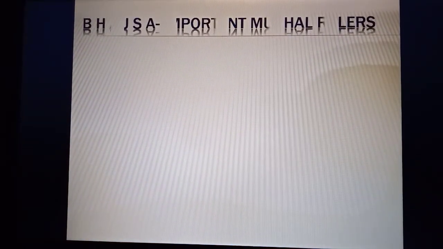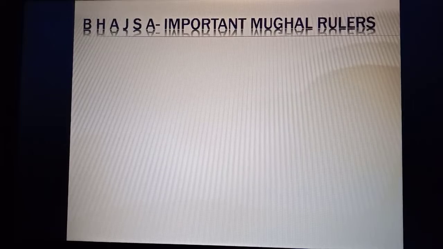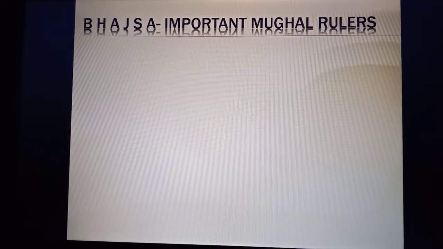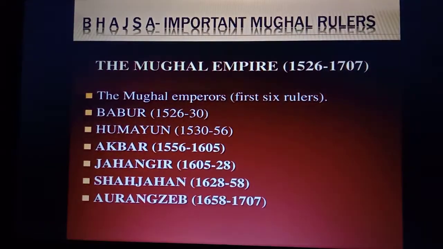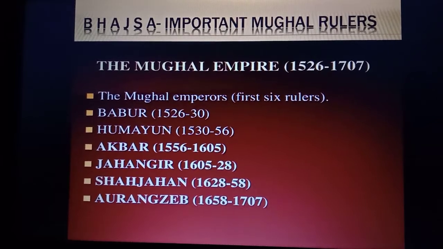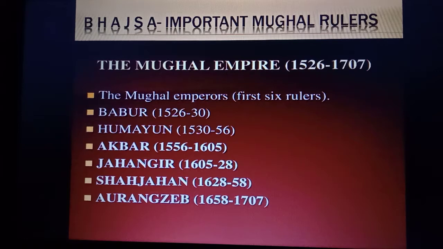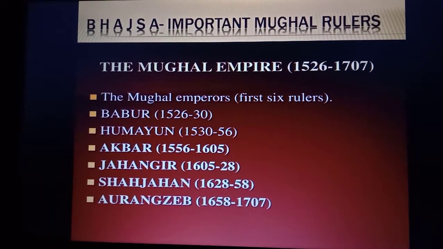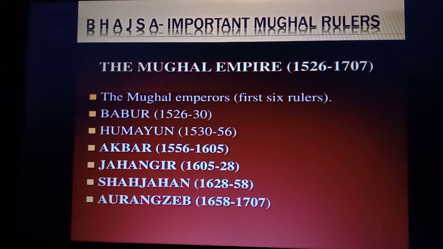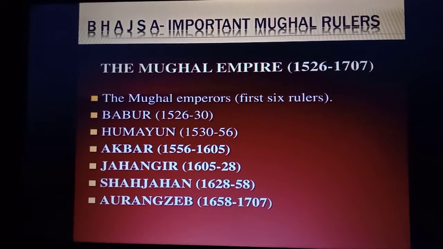To make it easy to learn the sequence of important Mughal rulers, we use the abbreviation Bhadsa, where B denotes Babur, H Humayun, A Akbar, J Jahangir, S Shah Jahan, and at last Aurangzeb. Aurangzeb was the last powerful Mughal ruler, as after him the Mughal Empire began to decline.